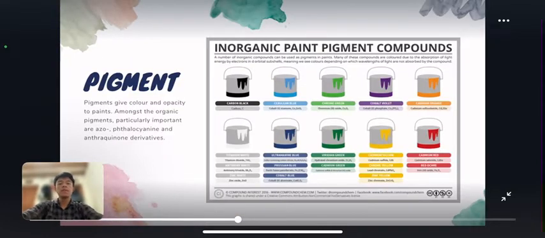Pigment is used to give color and opacity to paint. Amongst the organic pigments particularly important are azo, phthalocyanine, and anthraquinone derivatives. From the picture, the most common inorganic pigment is white titanium dioxide, which provides over 70% of total pigment used. It has a high refractive index and gives a gloss to the paint.